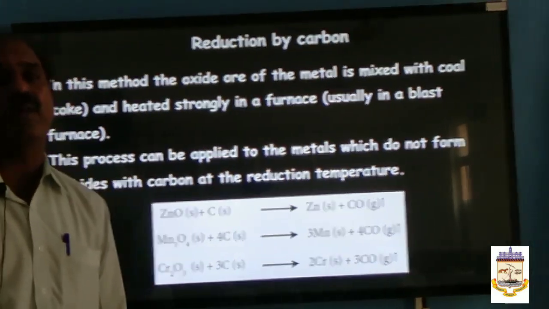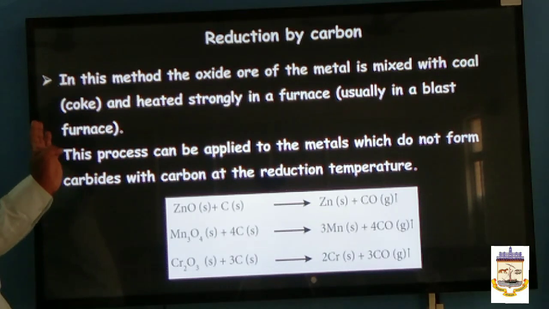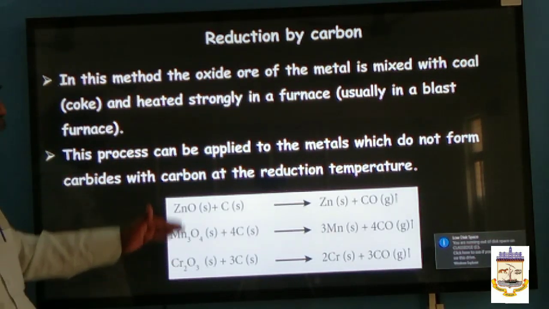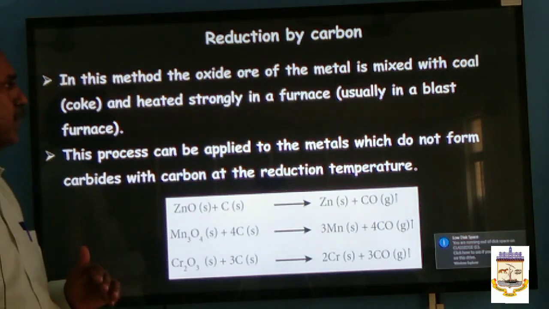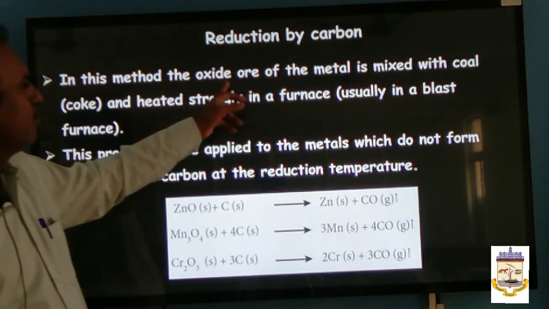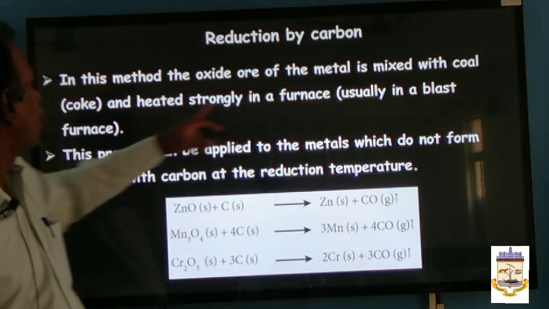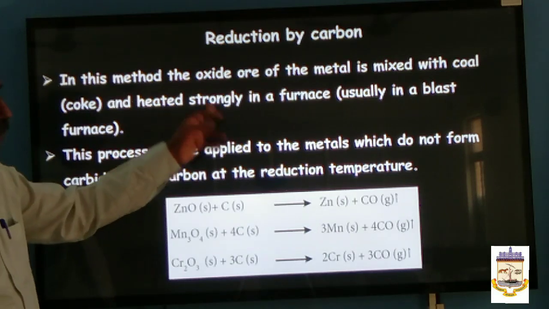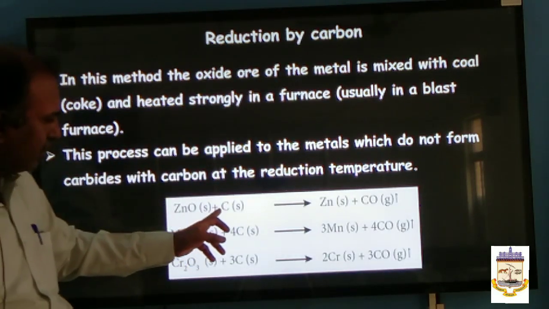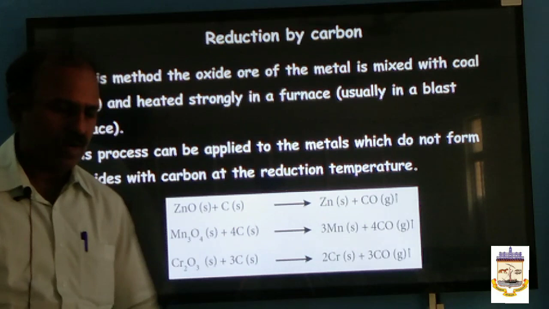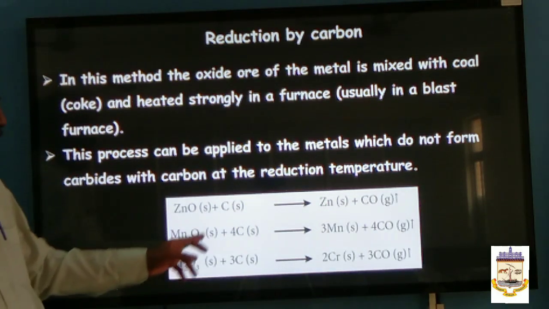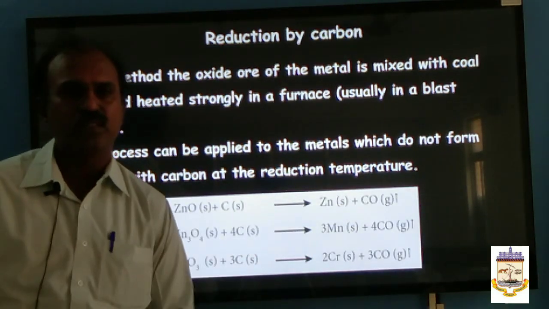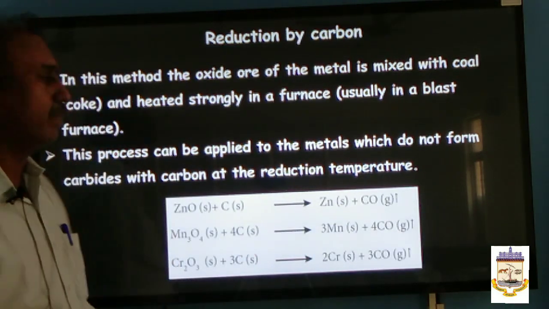Then you see reduction by using carbon. Here carbon acts as a reducing agent. Generally metals like zinc, manganese, chromium can be reduced by using carbon. Remember, in this method the oxide ore of the metal is mixed with coal, that is coke, a pure form of carbon, and strongly heated in a blast furnace. Zinc oxide is heated with carbon, giving zinc plus carbon monoxide. Mn3O4 heated with carbon gives manganese. Chromic oxide heated with carbon gives chromium. This method is reduction by using carbon.